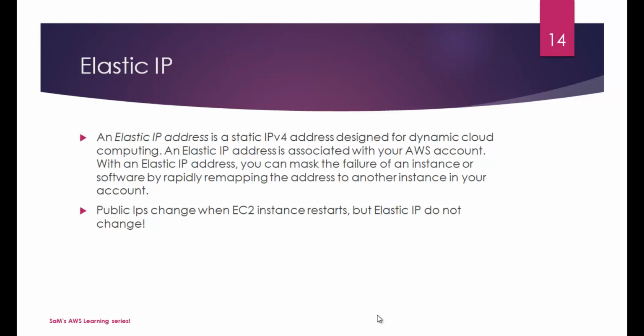You might have seen this behavior when you restart an EC2 instance. Their IP addresses get changed, the public IPs or the DNS IP address with which you try to access the EC2 instance. But once you assign this elastic IP, be that restarts, be that anything, that will stay the same. There won't be any difference in the elastic IP even after you restart your EC2 instance.